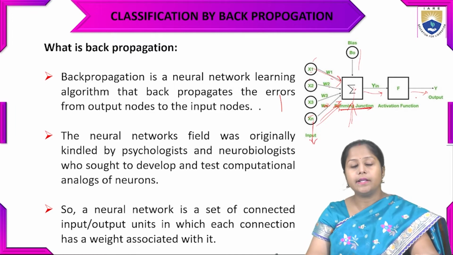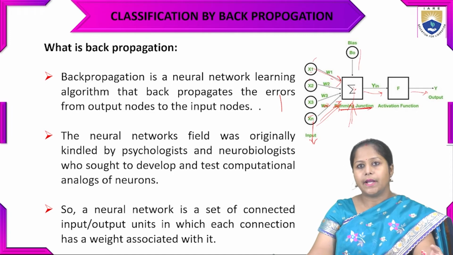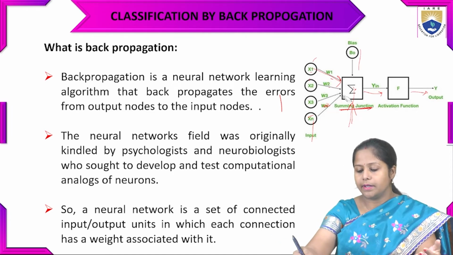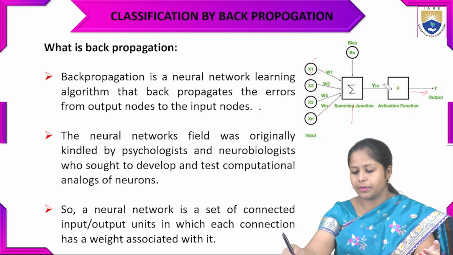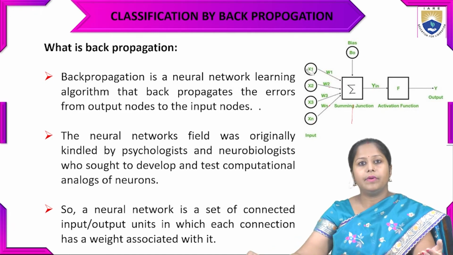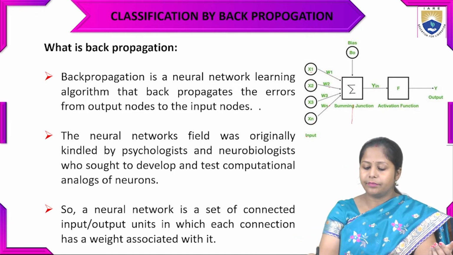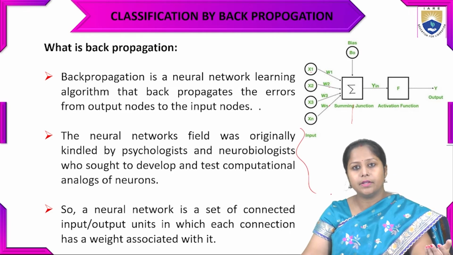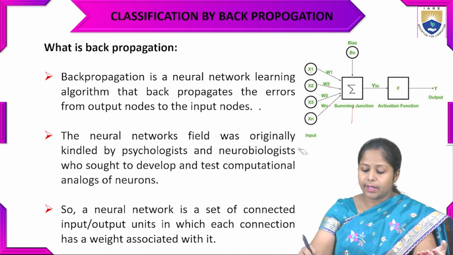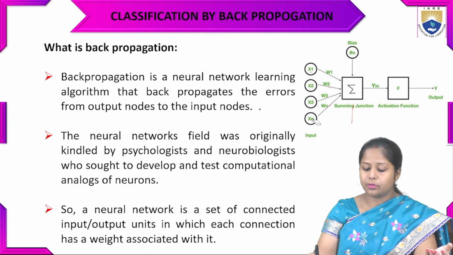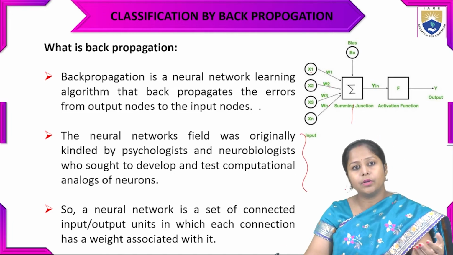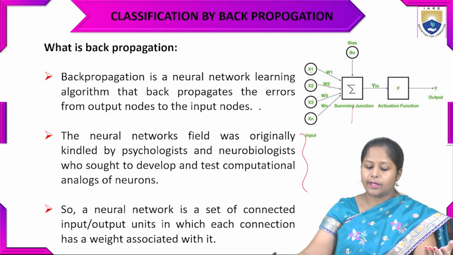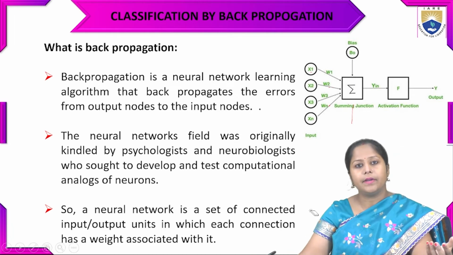Our brain works the same way in our mind, and that is how this concept came from the brain. Now we will see that the neural network field was originally kindled by psychologists and neurobiologists, who sought to develop and test computational analogs of neurons.